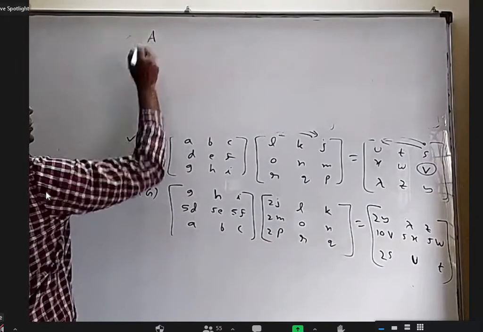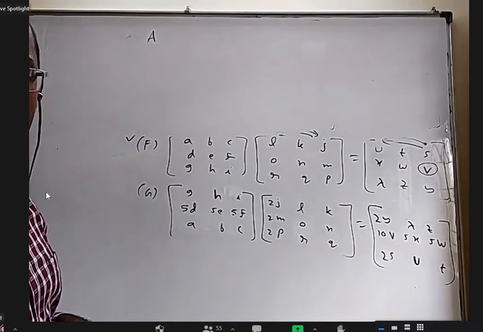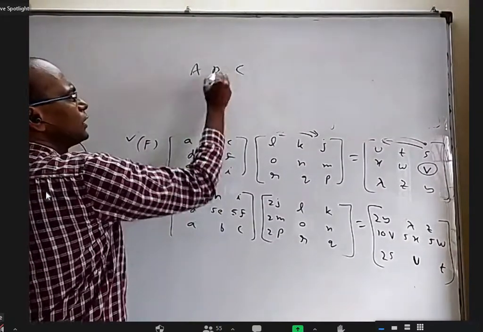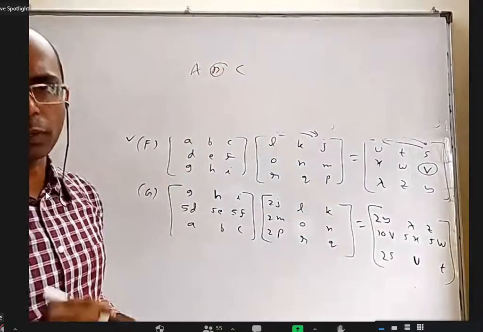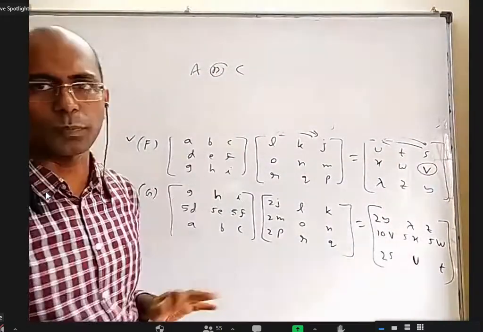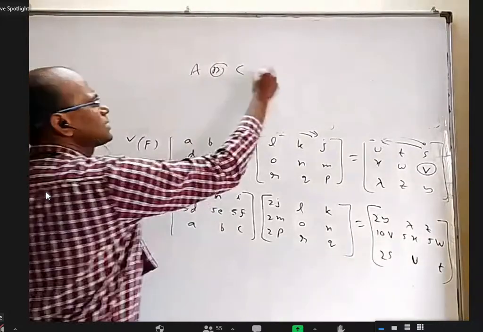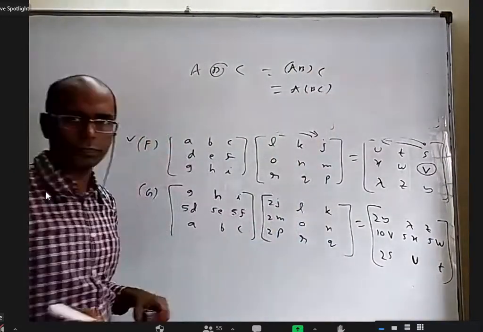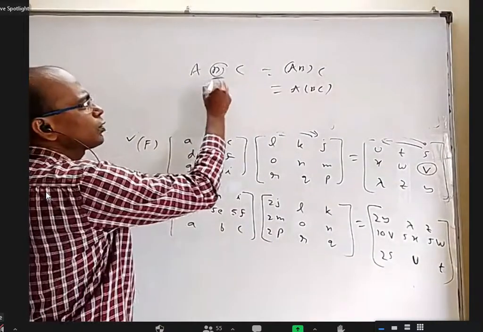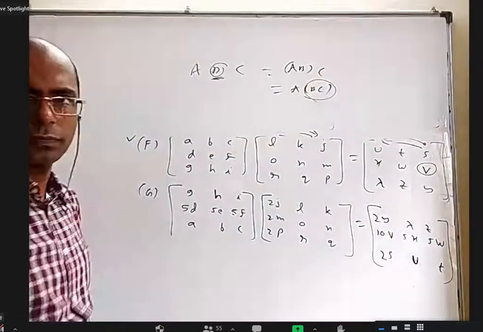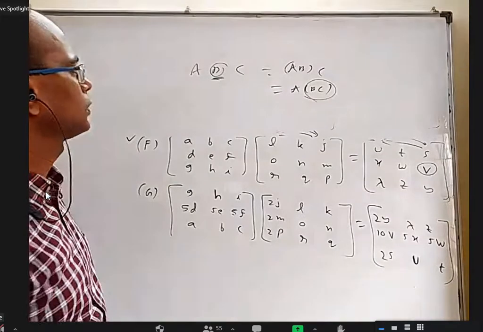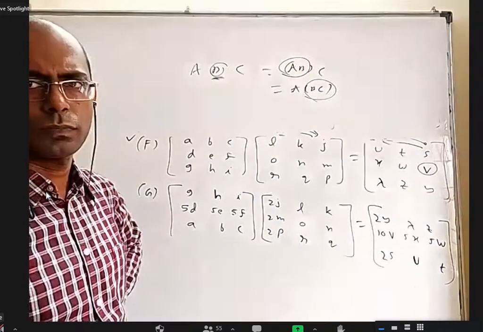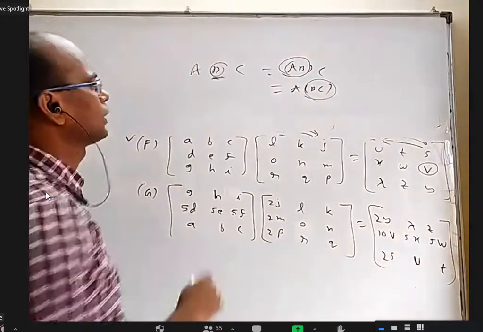Sir, you give ABC right now, sir. Yeah, if I give ABC, if you do anything with rows here, there is a problem. If you do anything with columns here, there is a problem. I'll tell you what it is. ABC, I can write it as AB into C, or I can write A into BC, right? If I do anything with rows, will this answer change or not? Here the answer will not change, but here the answer will change. Am I correct? Yes, sir.